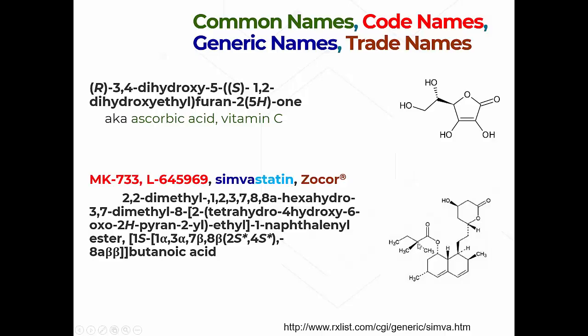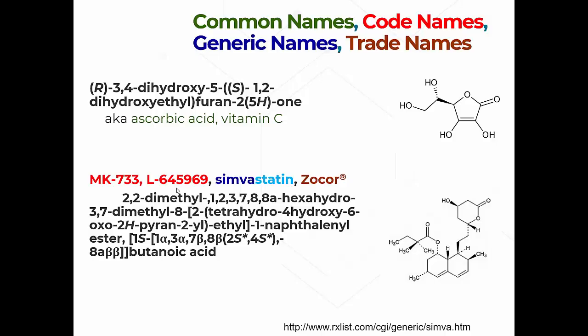There's lots of, look at this, lots of stereo centers here, right? All of that has to be accounted for by all of this nomenclature here, this alpha, alpha, beta, S, S, and so on. All of that is relating to whether or not these protons are coming towards you or going away from you, this type of thing. So fairly complicated structure. So when the chemist submits this, and they say, okay, Merck, I made this, and someone wants to send it off to testing, they'll assign it a code number, and it gets this L-645969 number.